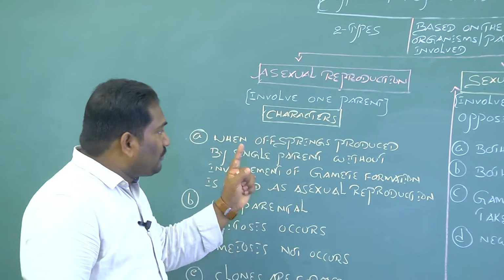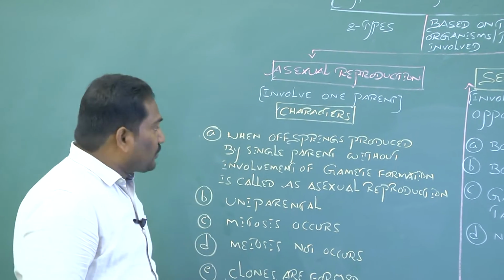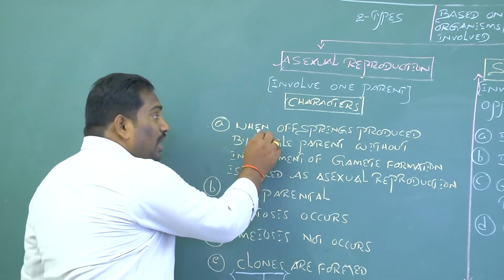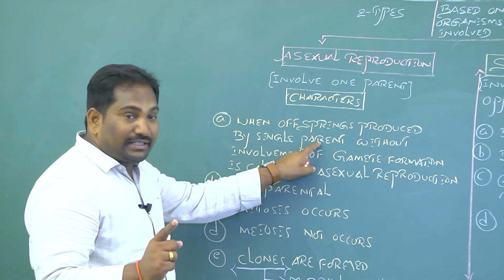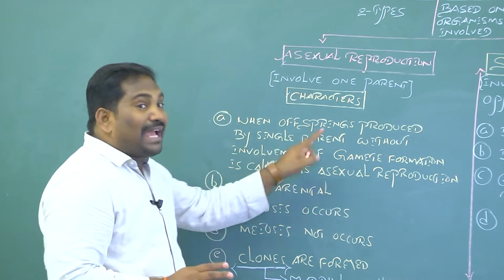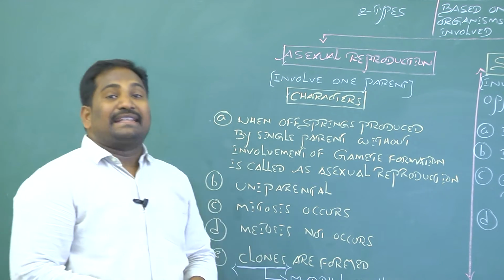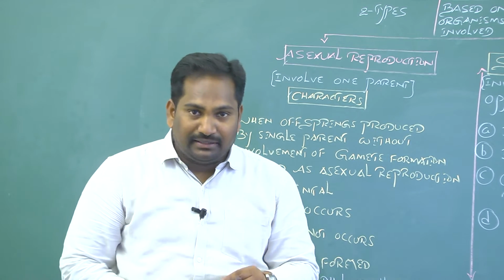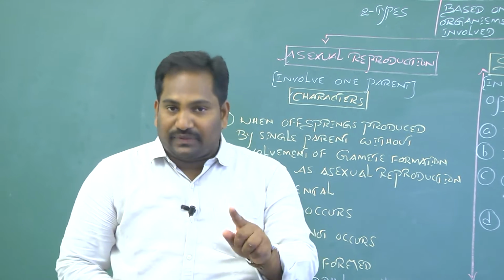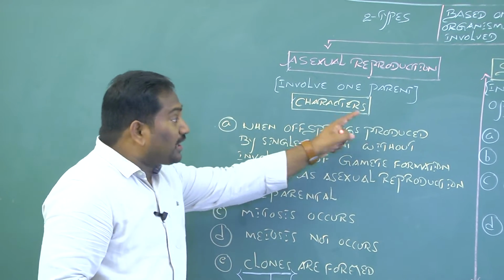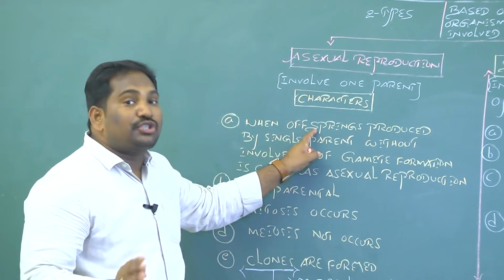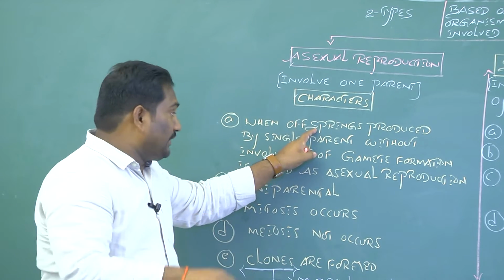The first and most important characteristic feature: when offsprings are produced by a single parent without involvement of gamete formation, it is called asexual reproduction. Once again, I repeat the definition of asexual reproduction. Offsprings means children or new individuals.